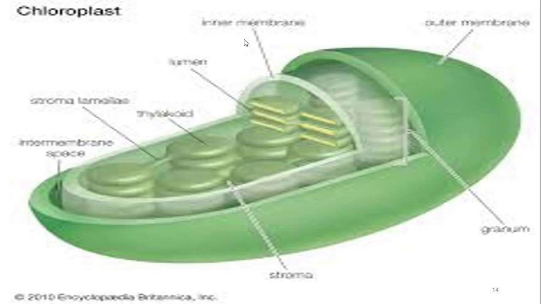Now look at this structure. This is the structure of the chloroplast, okay. This is the outer covering of the chloroplast and this is the inner membrane of the covering, okay. Now look at this structure. This is said to be the thylakoid. These are the places where primary pigments and accessory pigments are produced. Primary pigments are of two types, chlorophyll A and chlorophyll B, and accessory pigments are carotenoid and xanthophyll. Carotenoids are of two types, beta carotene and xanthophyll, okay.